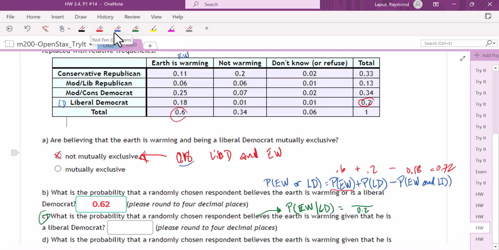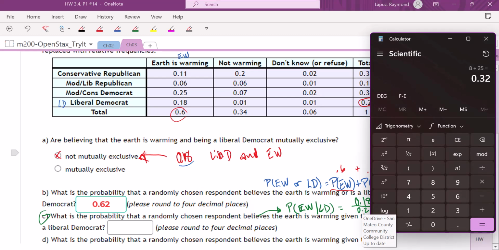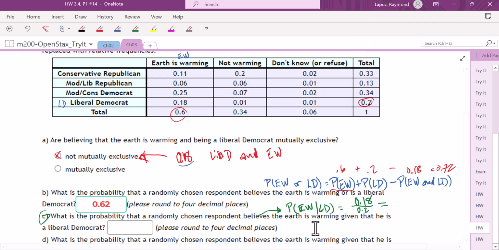So we want 0.18 out of the 0.2 that we have here, and we'll put that into our calculator. So that would be 0.18, and we're dividing by 0.2, and we get 0.9, so that's 90%. So that's the probability that out of the liberal Democrats, 90% of them believe the Earth is warming.